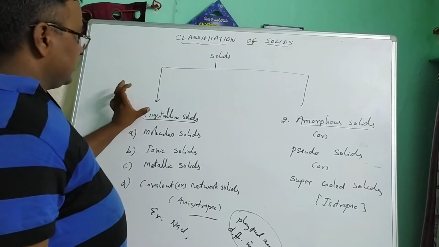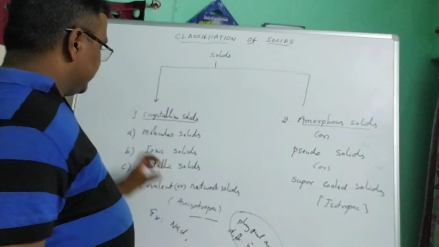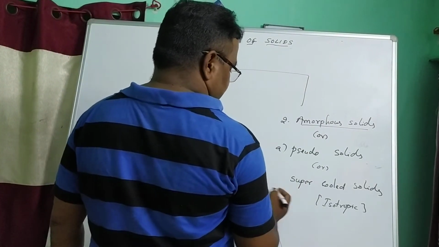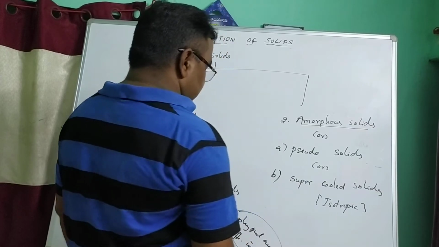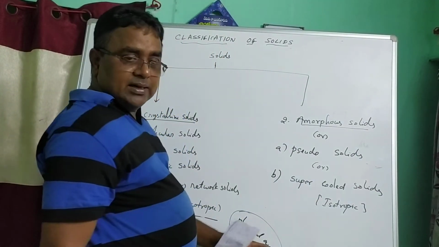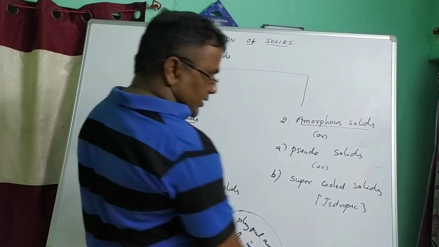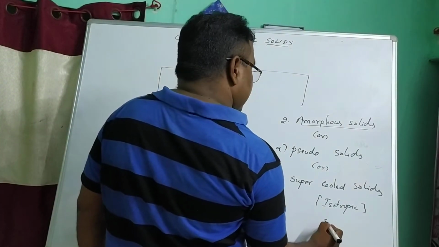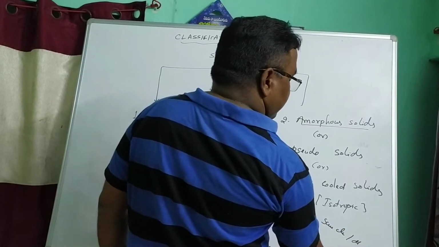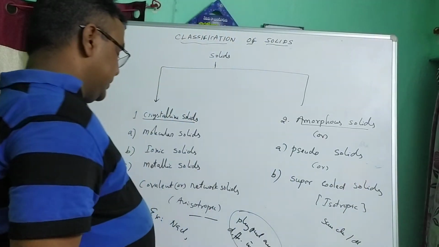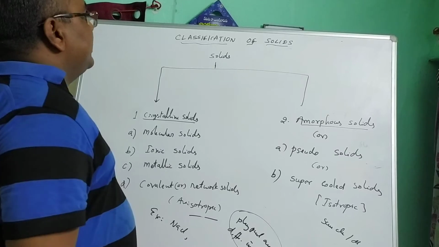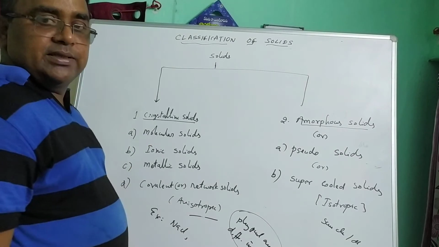So solids are of two types: crystalline and amorphous. Amorphous solids are also known as pseudo solids or supercooled solids. Crystalline solids are anisotropic, meaning physical properties are different in different directions. Amorphous solids are isotropic. So these are the types of solids.